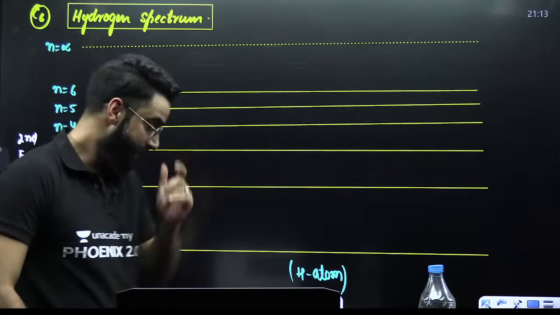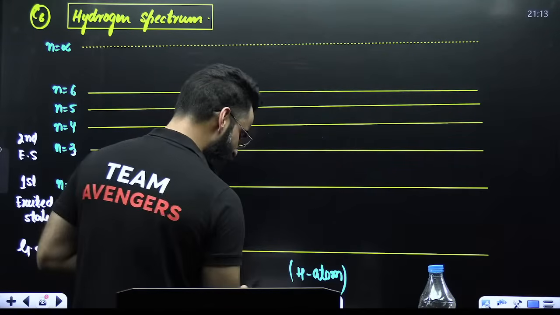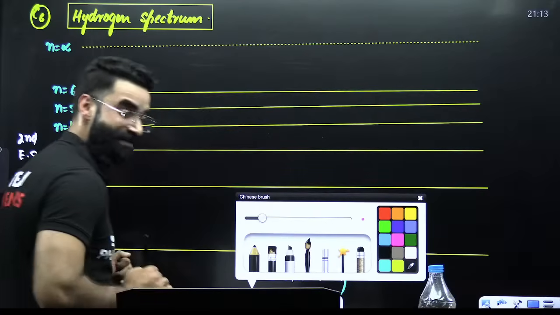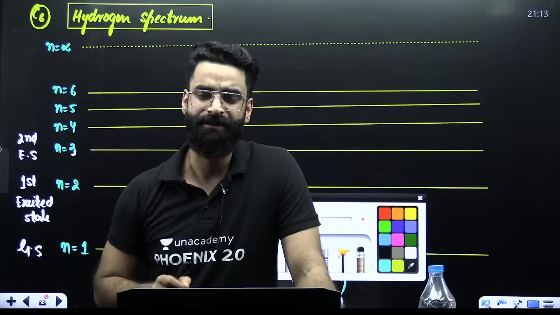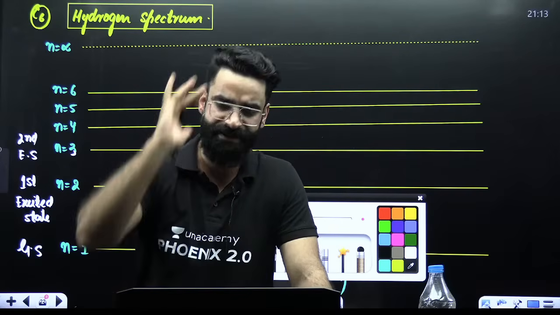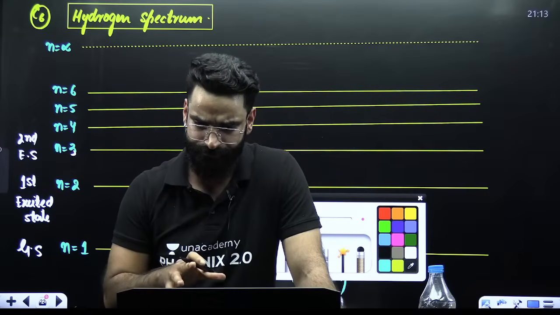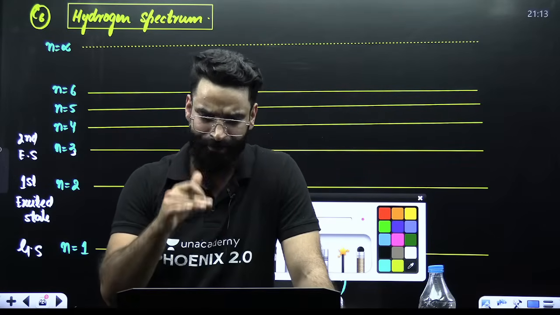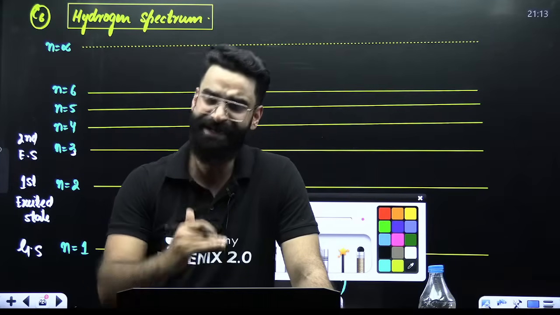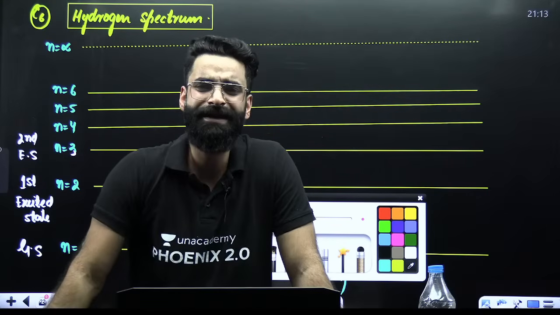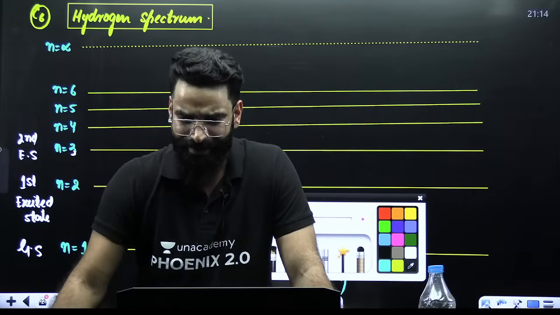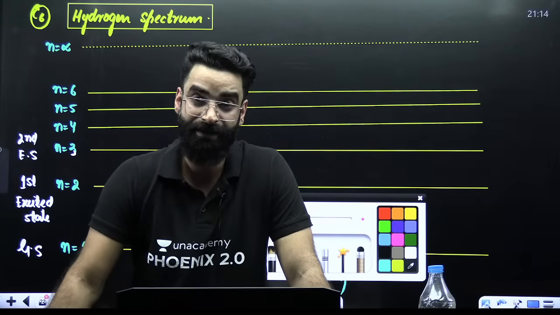Now, I believe one thing which all of you would already be knowing. When the electron makes a transition from lower energy state to higher energy state, at the higher energy state the electron is unstable.